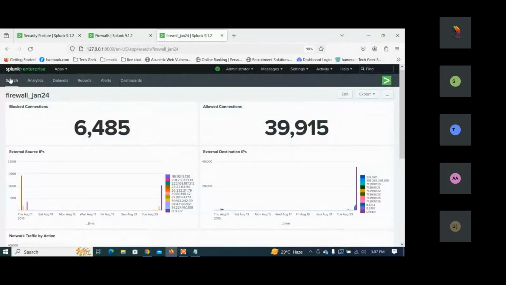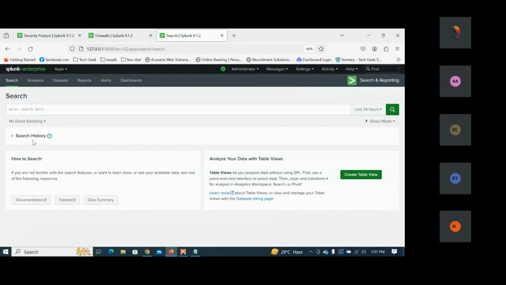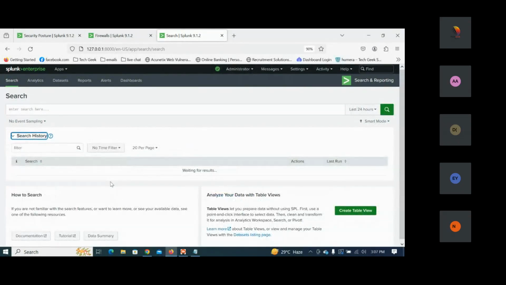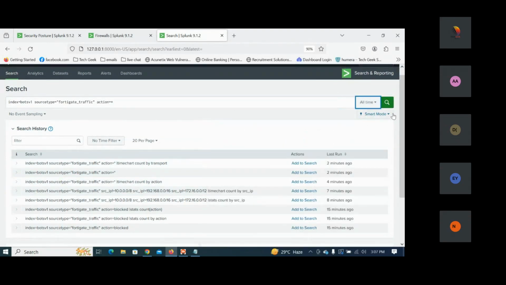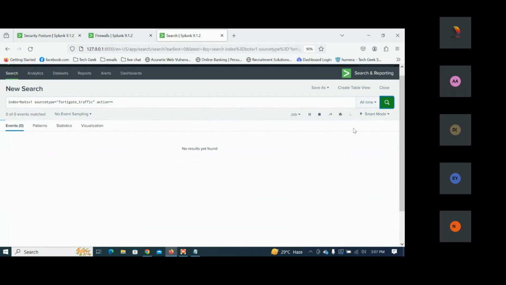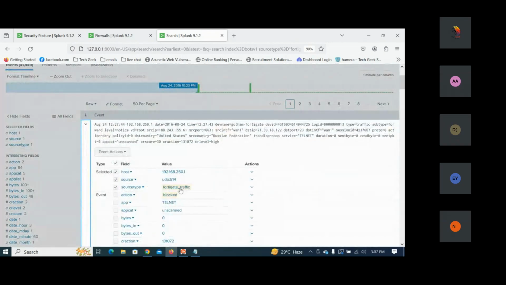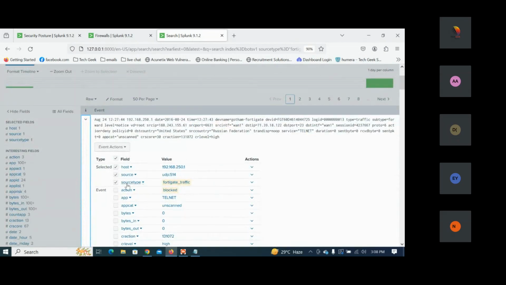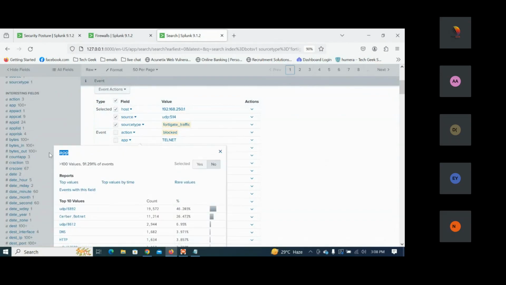Now app means, if I go to the search and take any traffic here, let's see what result we get. Botsv1, source type FortiGate traffic, action equal to allow. If I click on this, I'm talking about the app field. Can you see these apps here? It's a simple field, and we have to use this app. For traffic by protocol, we used timechart count by transport. So timechart count by app I have to use, right?